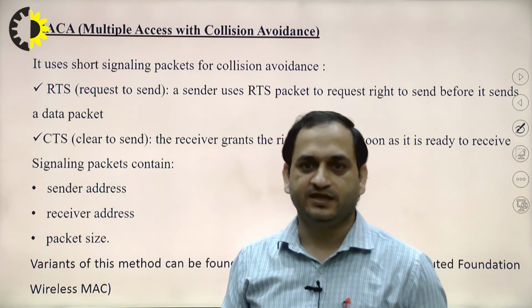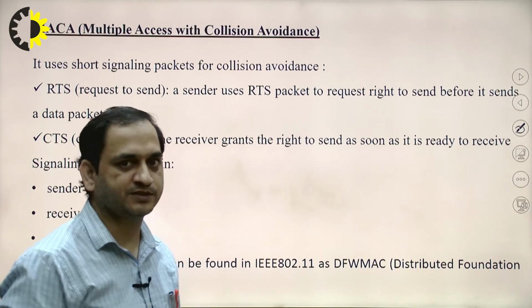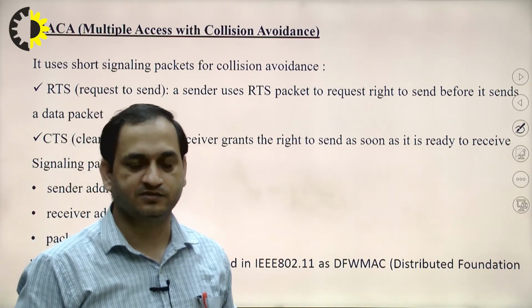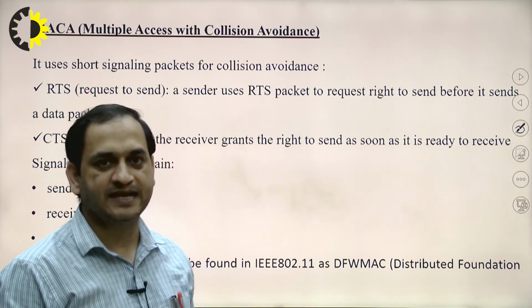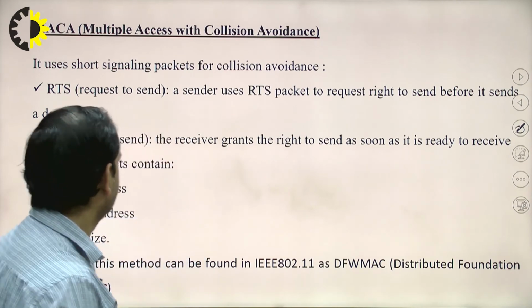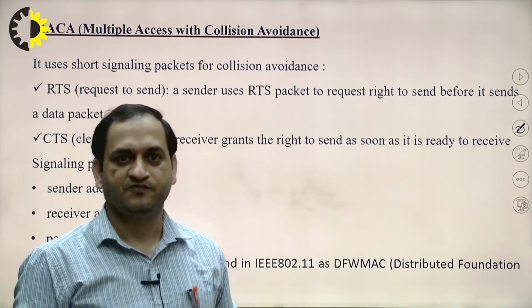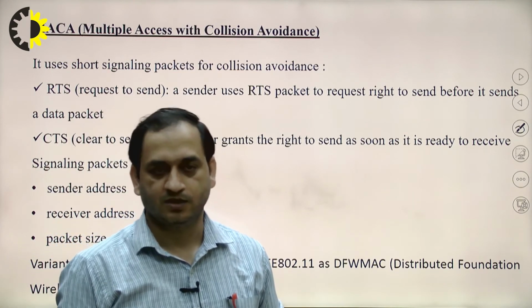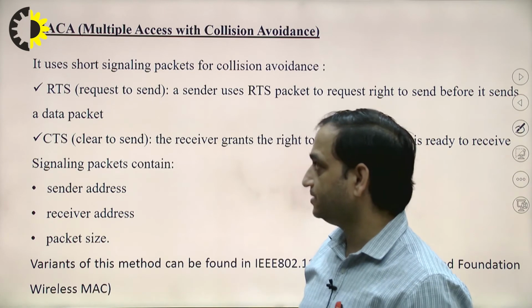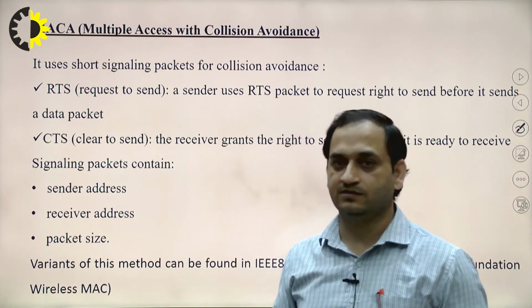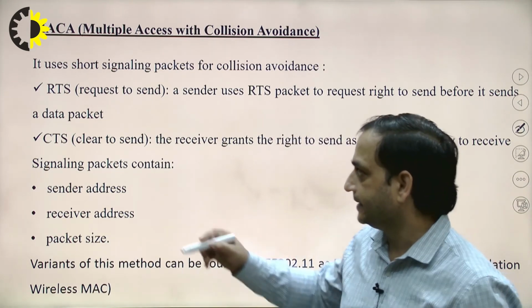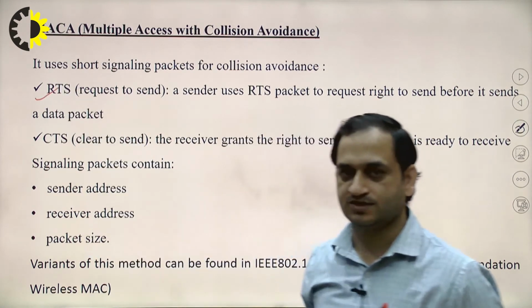So MACA, this is one of the very important techniques in the contention techniques, that is multiple access with collision avoidance, in which it uses short signaling packets for collision avoidance. So what are those? In this different signals are transmitted, like RTS, this is request to send.